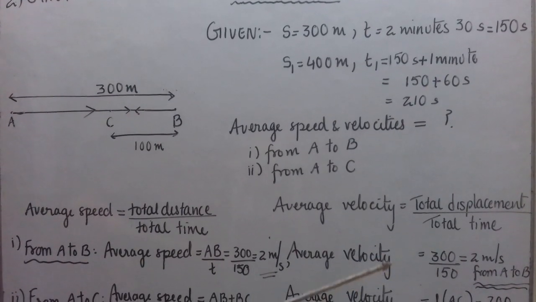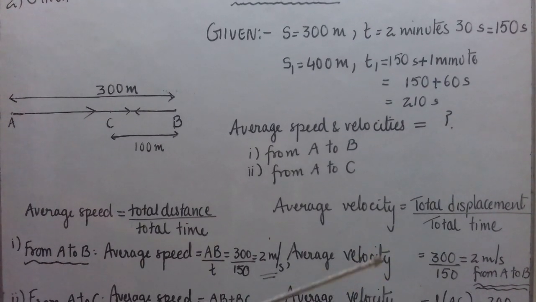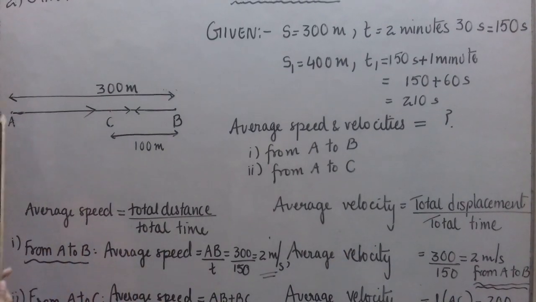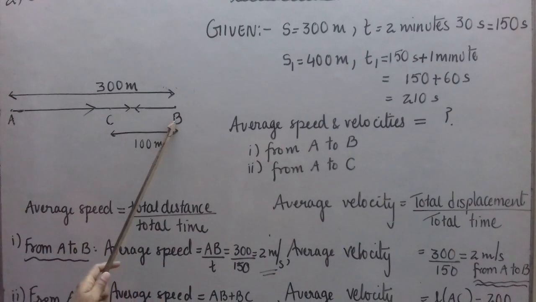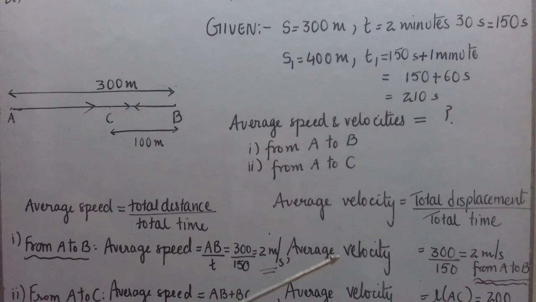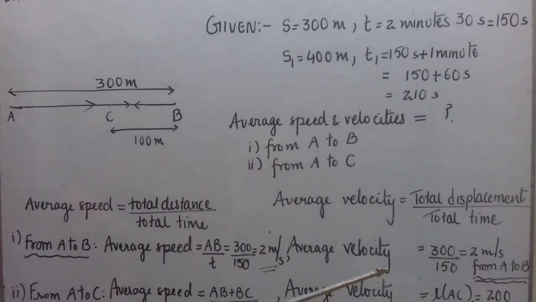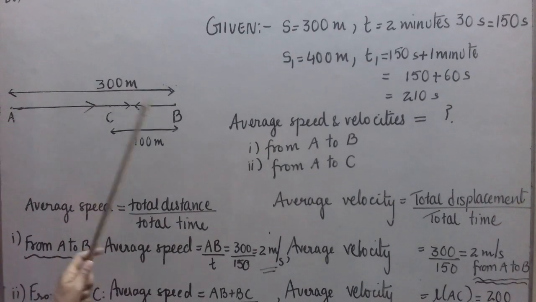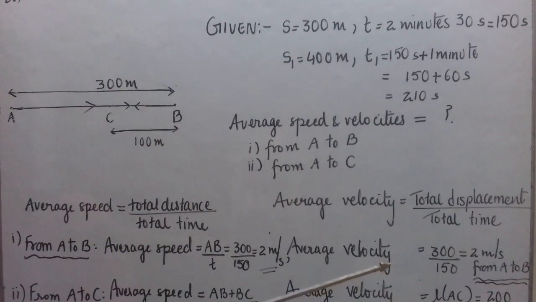So the answer comes out to be 2 meter per second, but I can also write the direction from A towards B. So average speed in this case is 2 meter per second and average velocity is also 2 meter per second from A to B. Direction also should be mentioned.